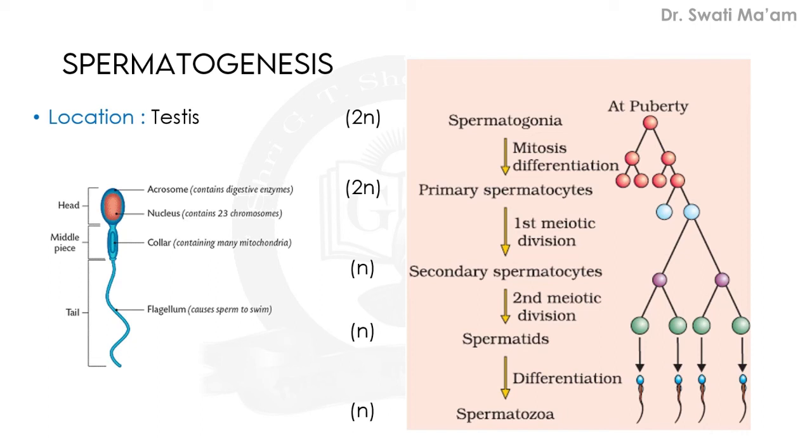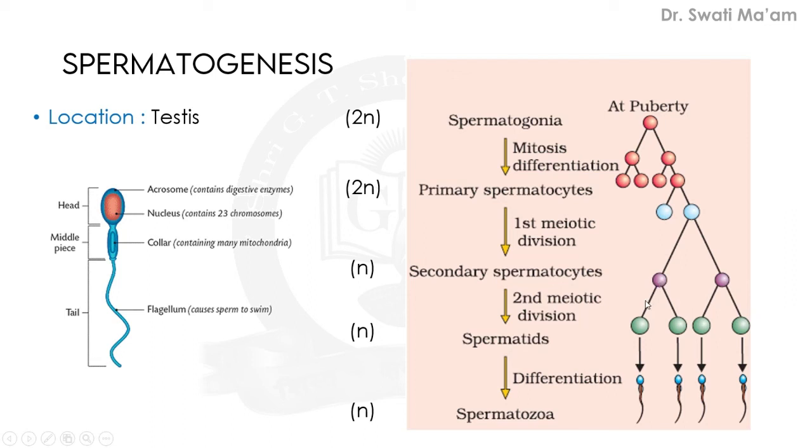Then these primary spermatocytes undergo meiosis. So the first meiotic division will give rise to secondary spermatocytes, and we all know the first meiotic division is a reductional division. So 2n number of chromosomes is directly converted to n number of chromosomes, that is the haploid condition. So here it gives rise to these 2 with half the number of chromosomes.